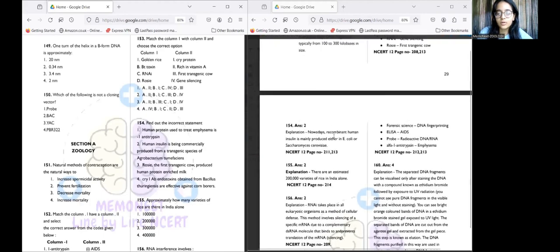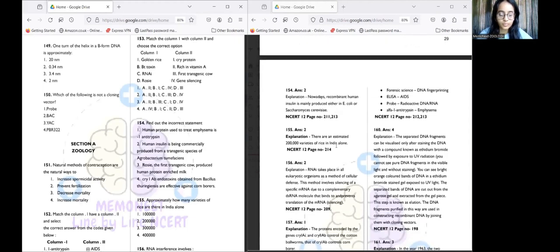So nowadays, recombinant human insulin is mainly produced either in E. coli or in Saccharomyces cerevisiae. So Agrobacterium tumefaciens is wrong. Hence, the answer is option number 2.